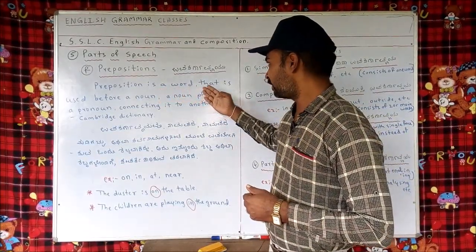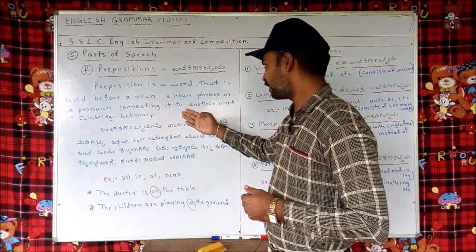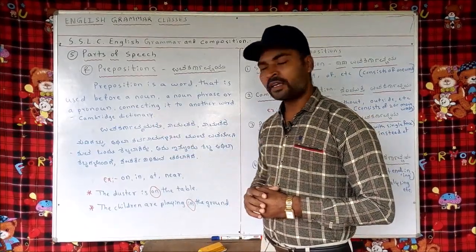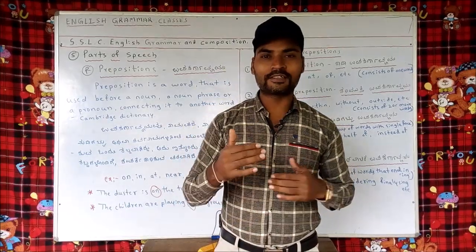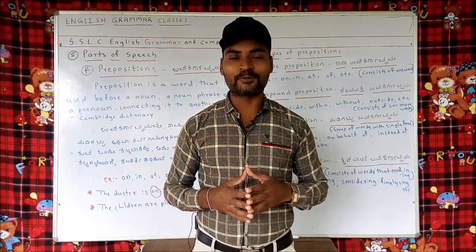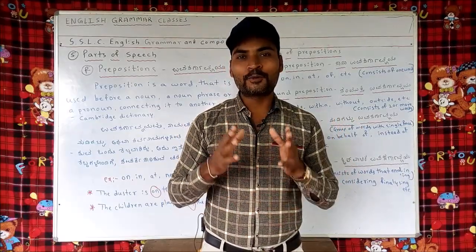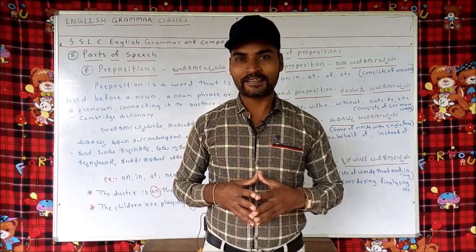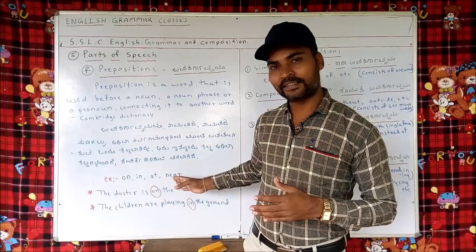A preposition is a word that is used before a noun phrase or a pronoun, connecting it to another word. According to Cambridge University's definition, a preposition is a word that we use before a noun, pronoun, or phrase to connect that word with the other words of the sentence. For example: on, in, at, near.